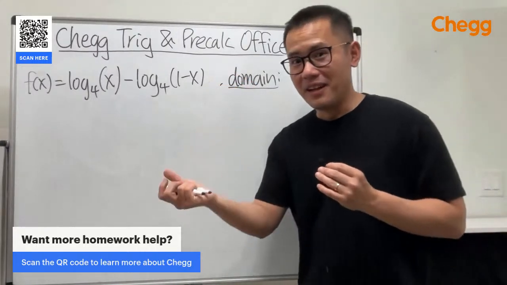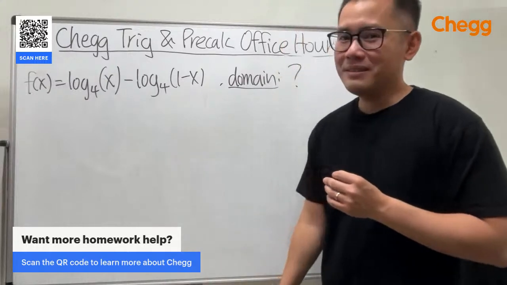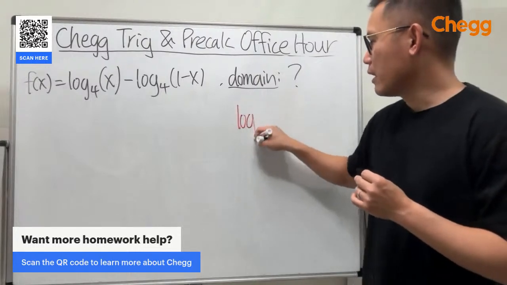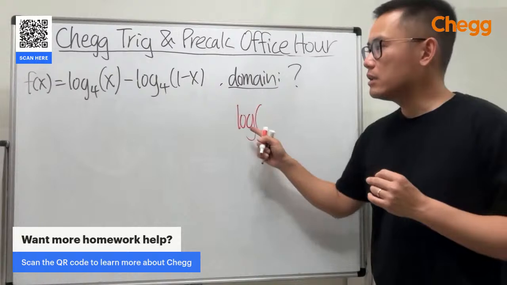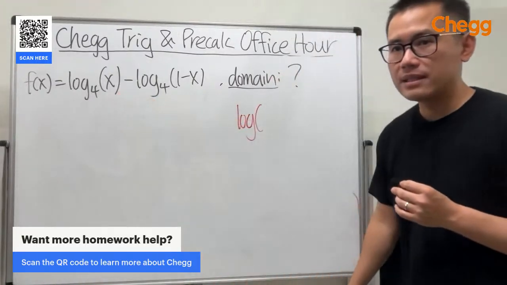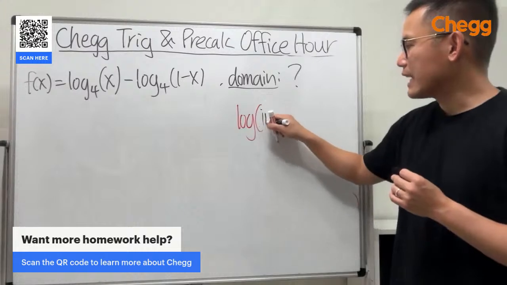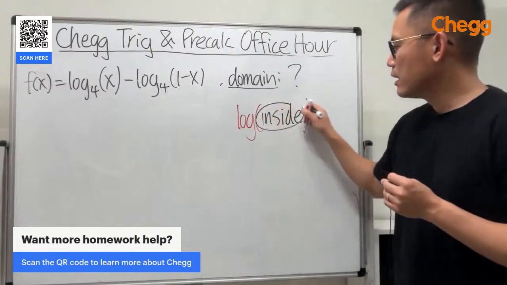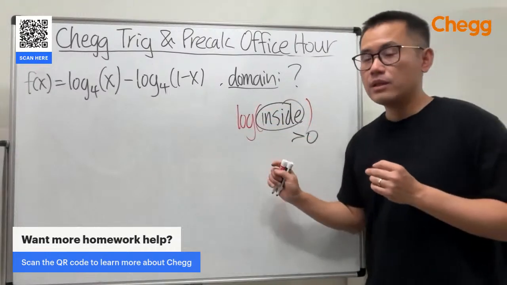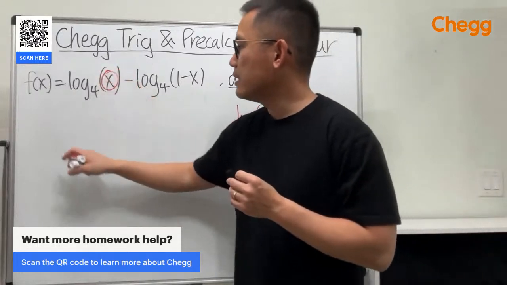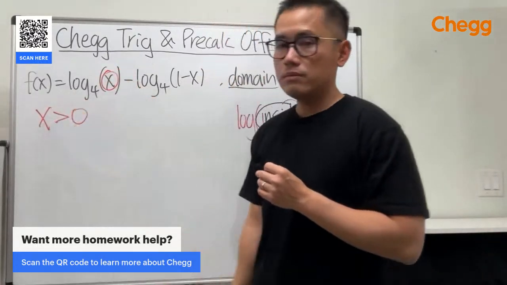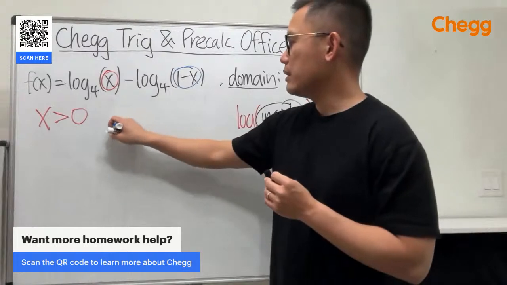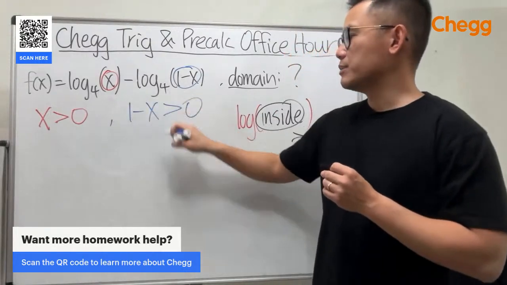Because when you have a log to find the domain, it looks very scary. Now, here's the deal. For the domain of a log function of any base, here the base is 4, so it's good, we don't have to worry about that. But with whatever you have inside the log, you have to set the condition that the inside has to be greater than 0. So here we see that we have the x inside. So condition 1 is x has to be greater than 0. And then the other one is we have another inside, so 1 minus x also has to be greater than 0.